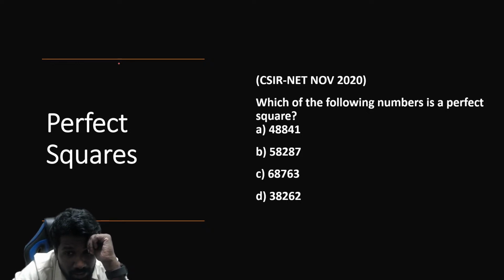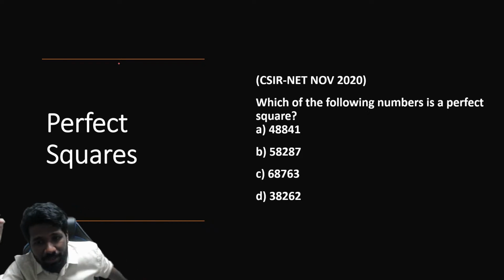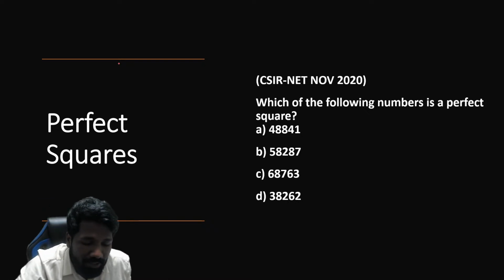Then perfect squares. Again, I don't think this time it will be asked, but this was a repeated question. In 3 different NET exams, the same question got repeated. The last time it got repeated in November 2020. So try this question, but chances are comparatively less for a question from this area. But just to get familiarity, we will discuss.